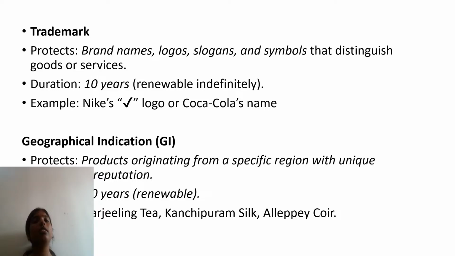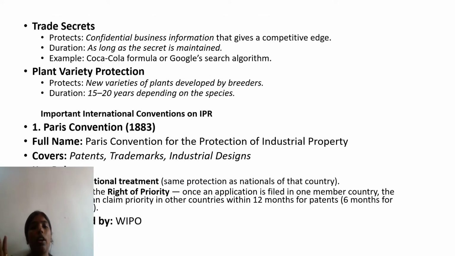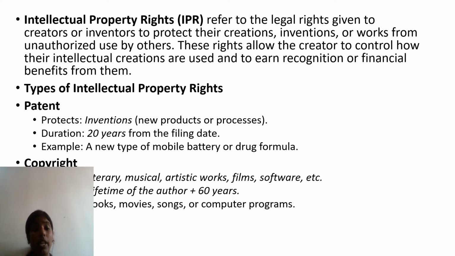So today we have discussed the MV Act, and we saw third party insurance and the Motor Accident Claims Tribunal. After that, we saw intellectual property right. When we talk about intellectual property right, we have seen its definition and different types: patent, copyright, trademark, geographical indication, trade secret, plant variety protection. We have also discussed the duration. For patent, for the protection of invention, a patent is given to a product as well as a process, and the duration is 20 years.